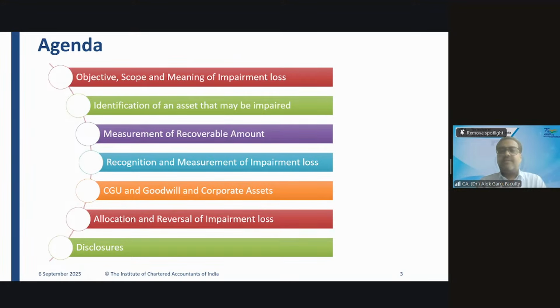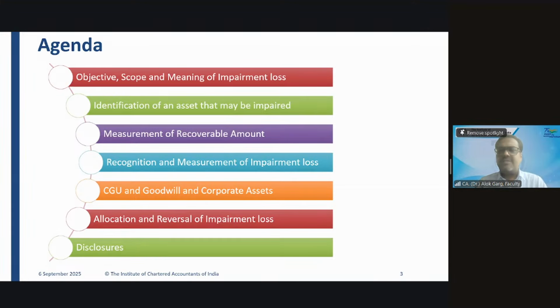Friends, Ind AS 36 says that you need to check whether there is any indication of impairment. If an indication of impairment exists, then only you need to estimate the recoverable amount. There could be an internal indicator or an external indicator.